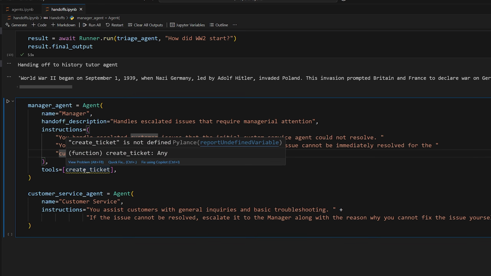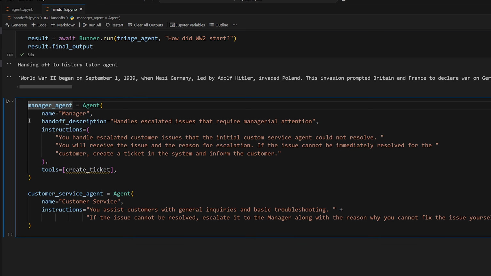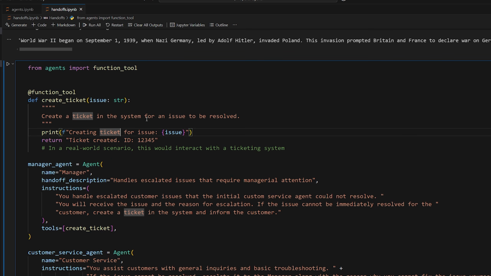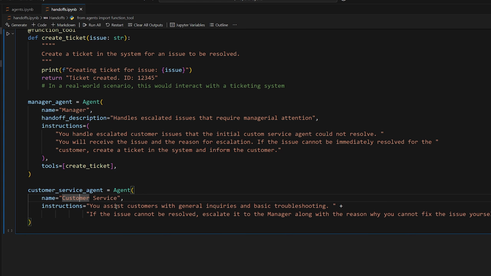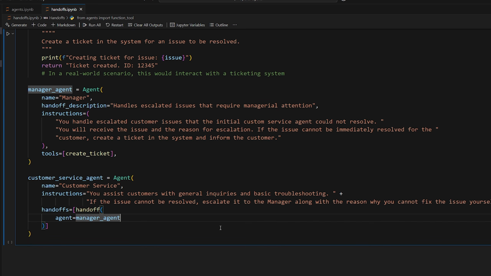So we're going to give it the capability of creating a ticket by adding a tool. So it creates a ticket in the system for an issue to be resolved. So for example, if the website's down, the manager can create a support ticket so the technical team can go fix that. And there's also an ID so we can keep track of it, right? Pretty standard, I think. So we're giving them the capability of creating a ticket. And so now we need to configure it so that the customer service agent can hand off to the manager agent, right? Here we go, handoffs. We have a handoff. We're specifying the manager agent as the thing that we're handing off to.